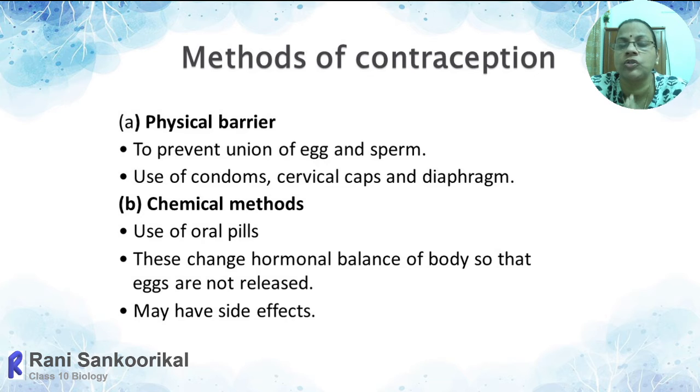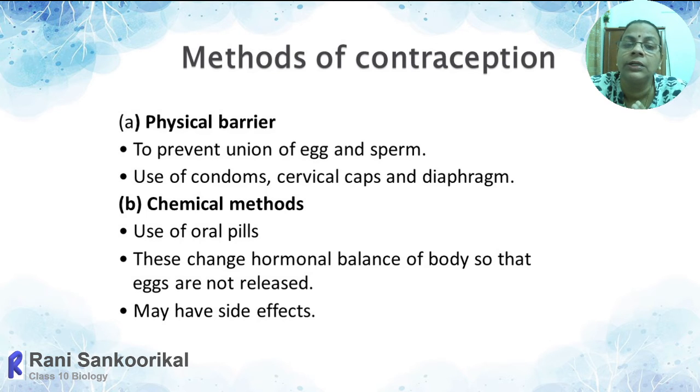Estrogen and progesterone. These are the two female hormones which will be administered orally, the preparation in the form of pills, tablets. That can make imbalances, and in that way the ovulation and its survival can be suppressed.